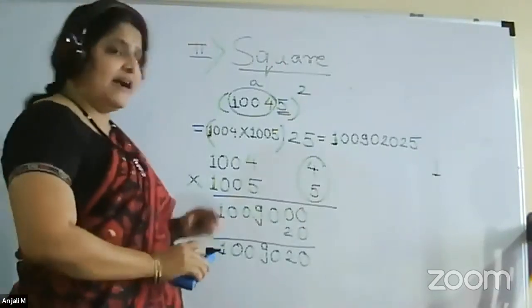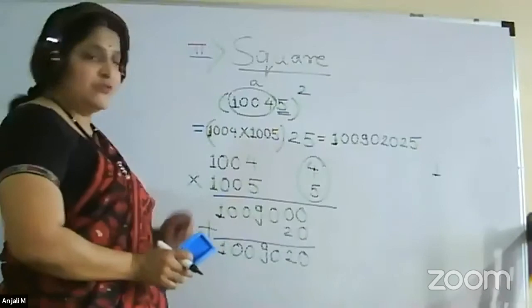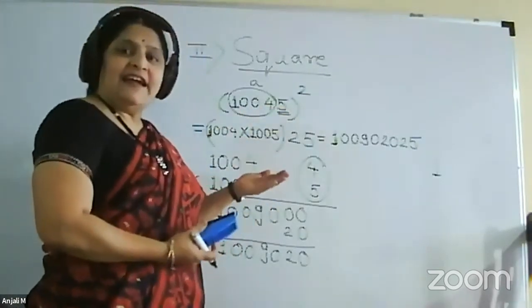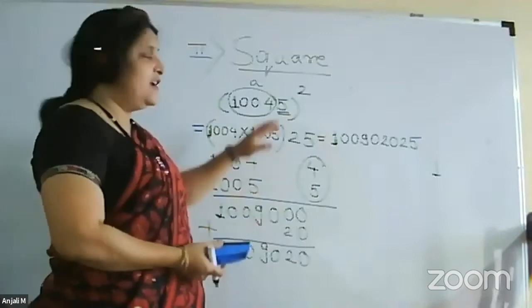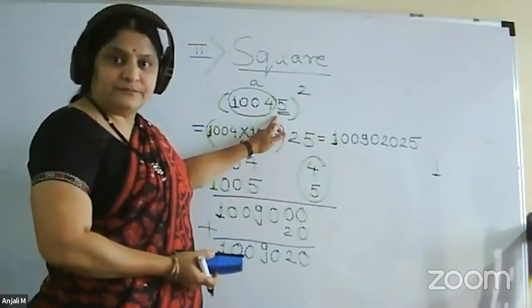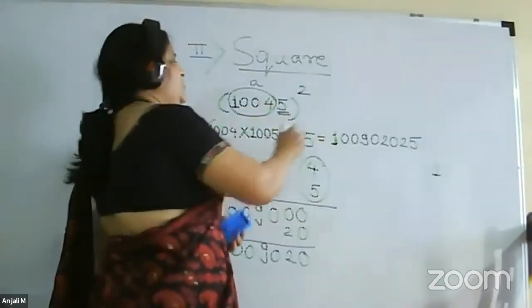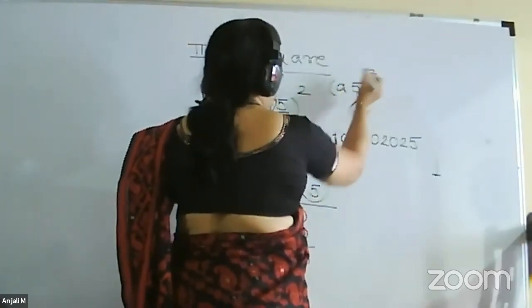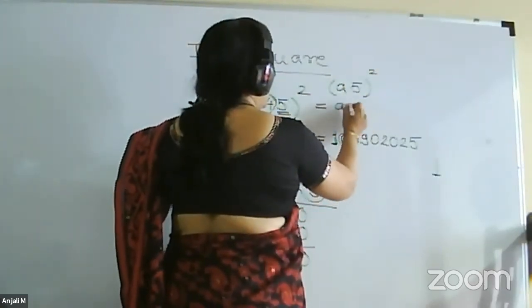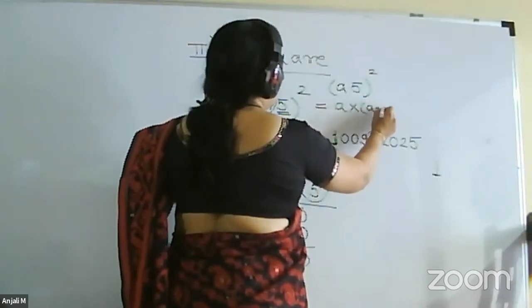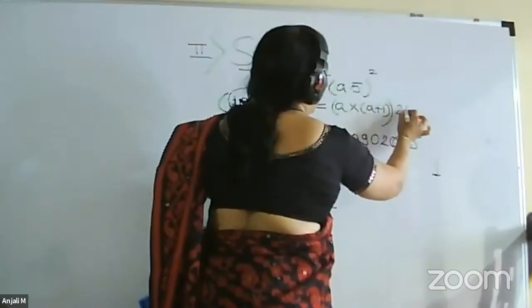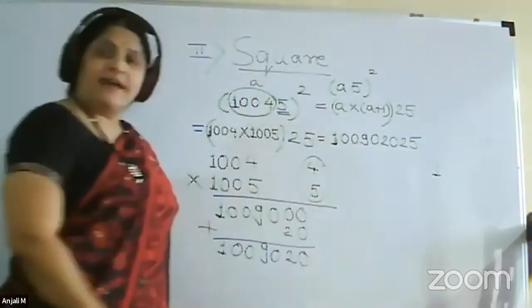Again, I will repeat the procedure. We are now finding the square of a number which ends with 5. And the procedure is, suppose you have A into 5 whole square, then A into A plus 1 will be our preceding number, and it is connected by the number 25.